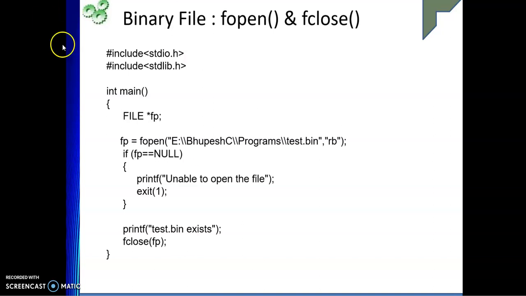If you want to open a binary file, it's the same thing: fopen and fclose are the two functions, and you have to have the file pointer. We only need to mention that the file is binary, and whenever you are talking about the mode, we should have the B, right? So we write RB to mean read a binary file, WB to mean write a binary file, and the rest are the same. We need to check whether FP is null or not. If it is null, then we are not able to open the file. Otherwise, the file exists, right? And in order to close it, we also need to pass the FP.